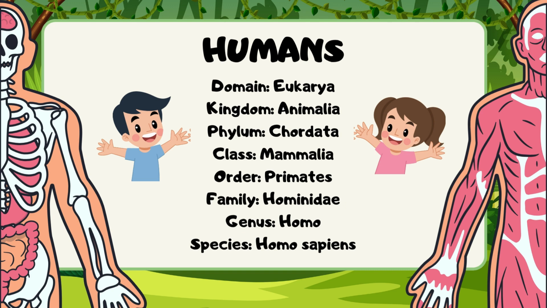Humans. Domain Eukarya, Kingdom Animalia, Phylum Chordata, Class Mammalia, Order Primates, Family Hominidae, Genus Homo, Species Homo sapiens.